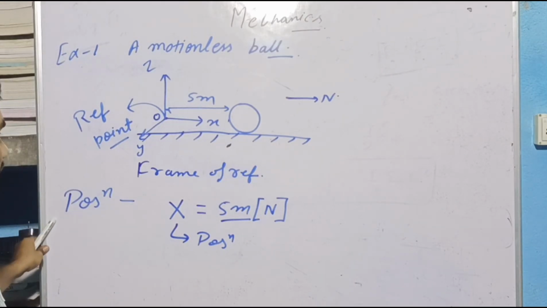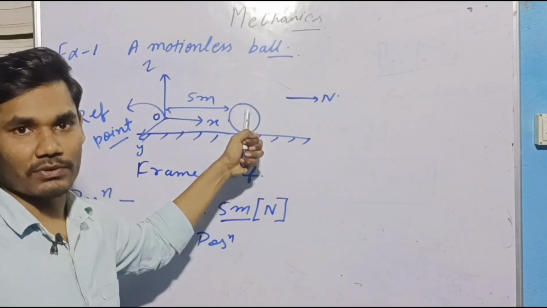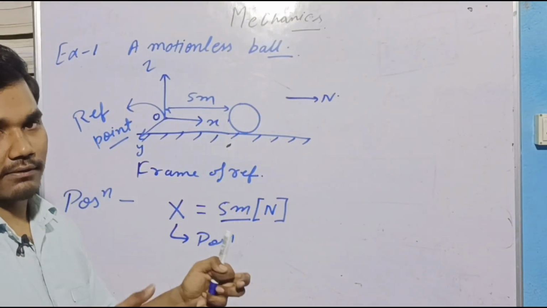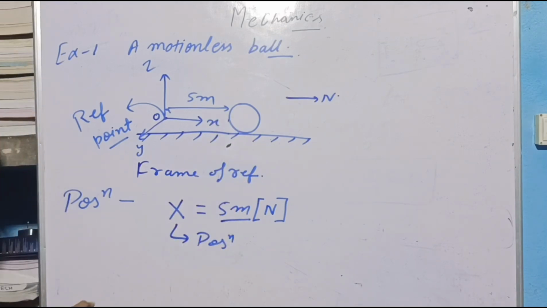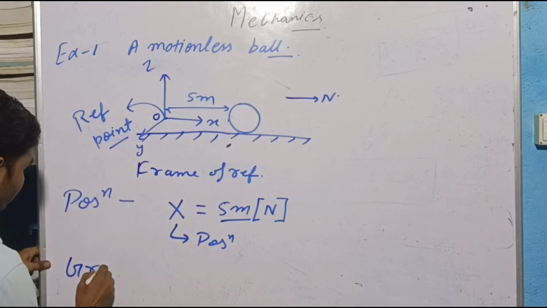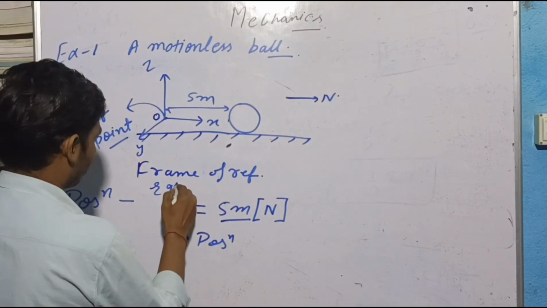Now we want to describe this situation in a graph. This is your equation of motion.